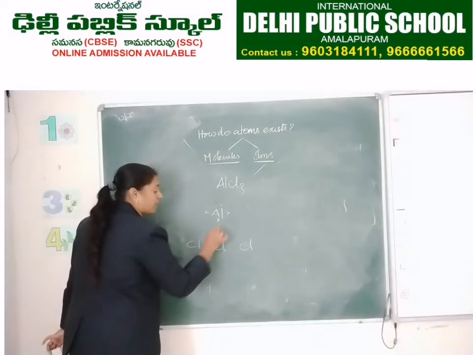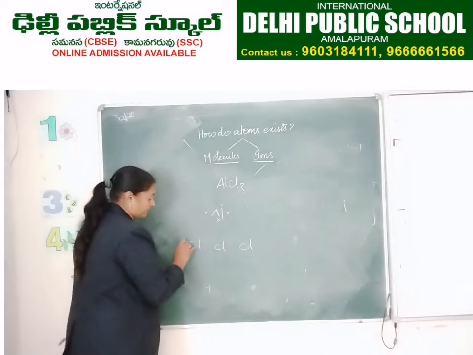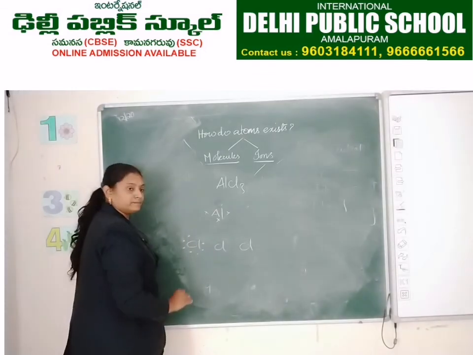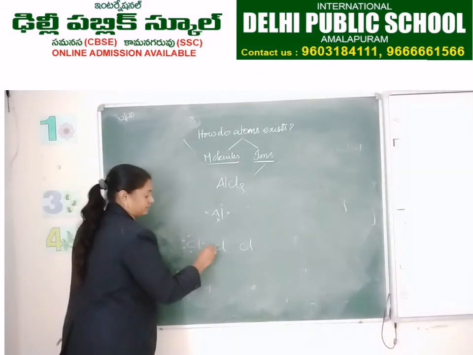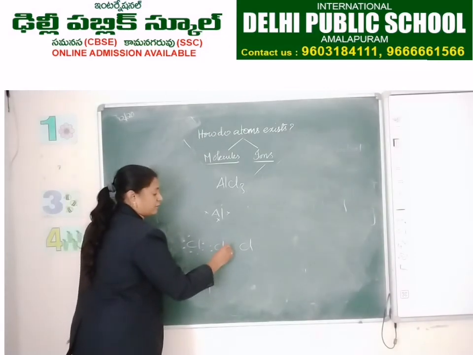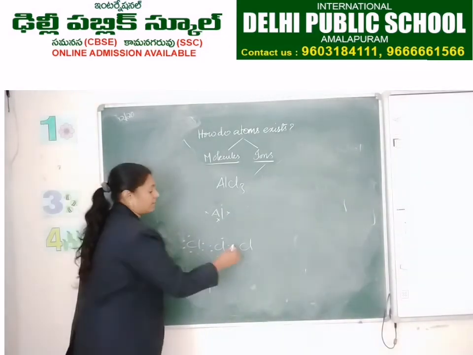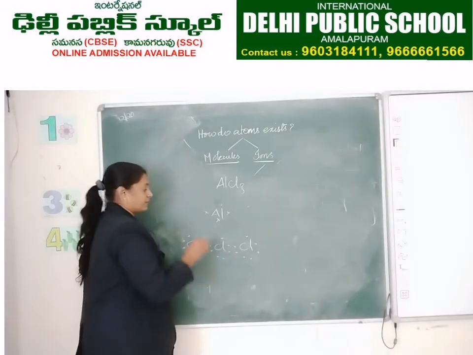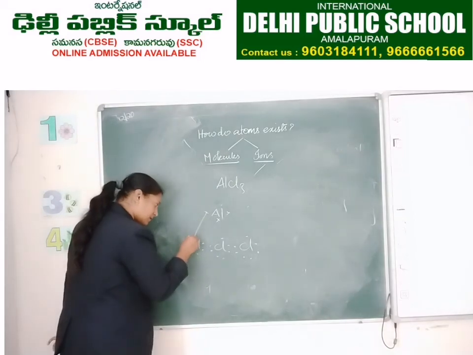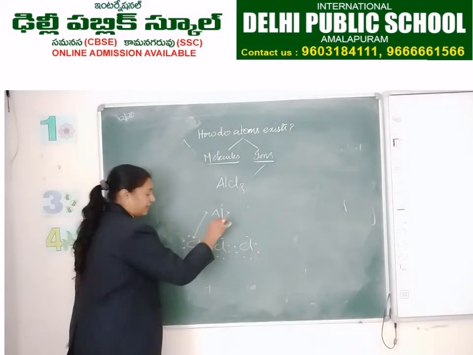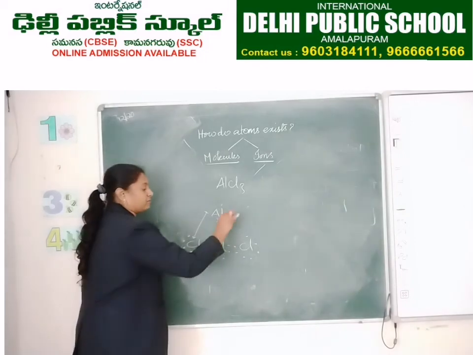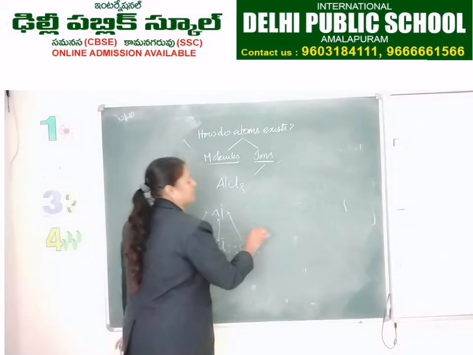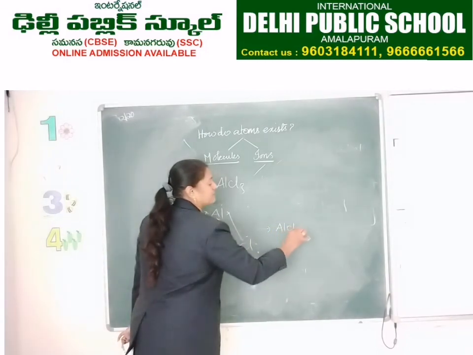And how many electrons are there for chlorine? 7 in the outermost shell for this chlorine atom, 7 for this chlorine atom, and 7 for the third chlorine atom. This electron is given to this chlorine atom, this electron is given to this chlorine atom, and this electron is given to this chlorine atom, and they form a bond and form an ionic compound called AlCl3.